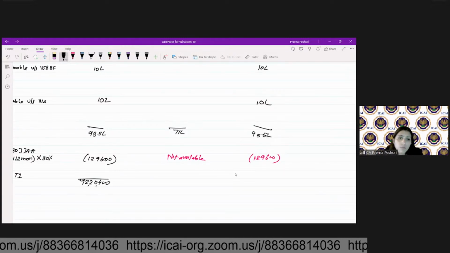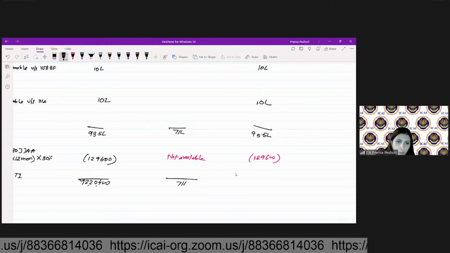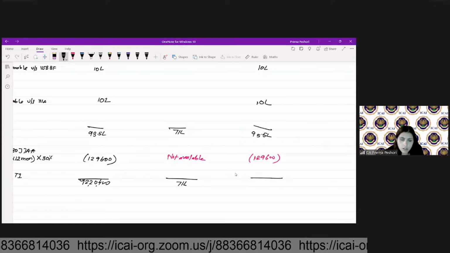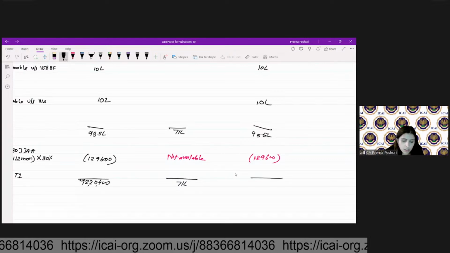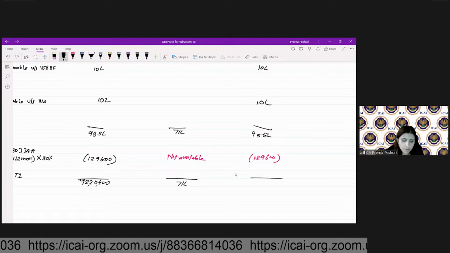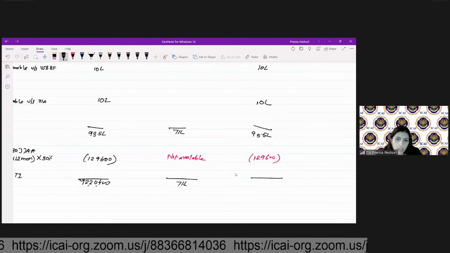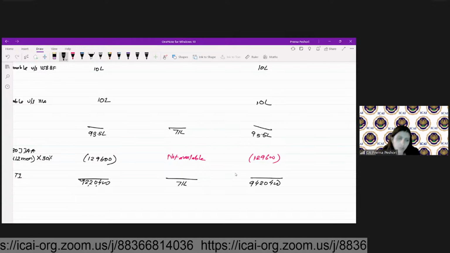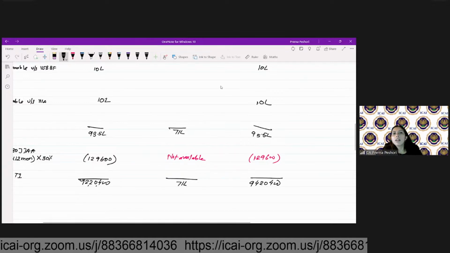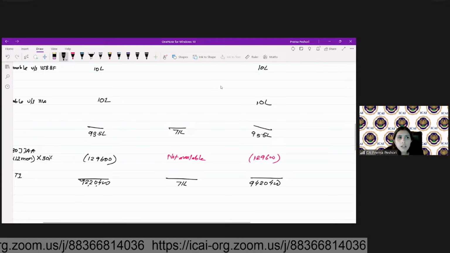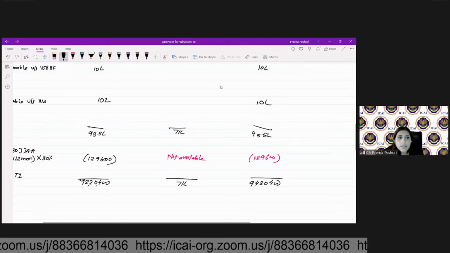92 lakh 20,400. My book profits will be 71 lakh. And here 9,420,400. Yes. Are we getting these amounts?